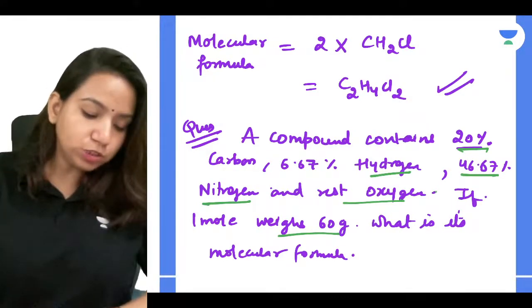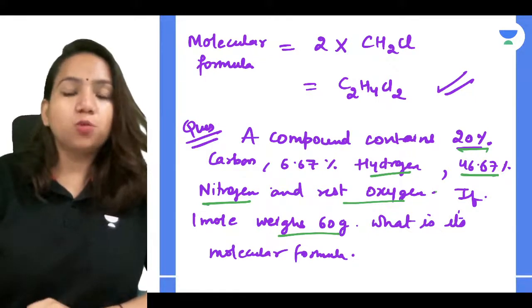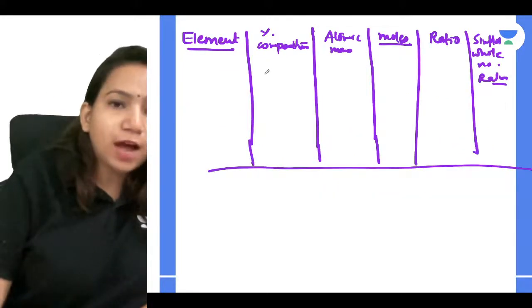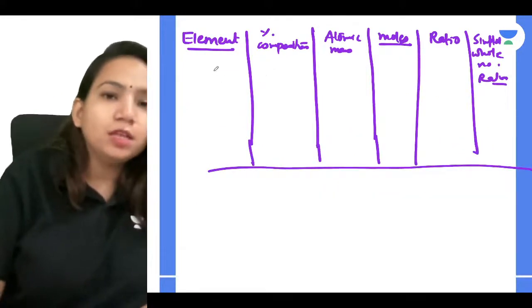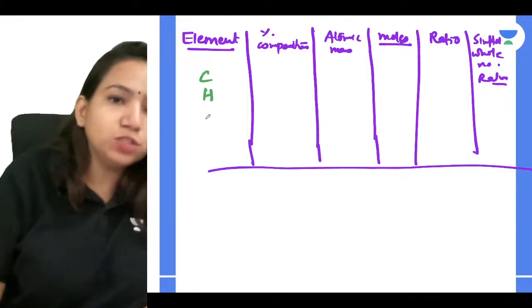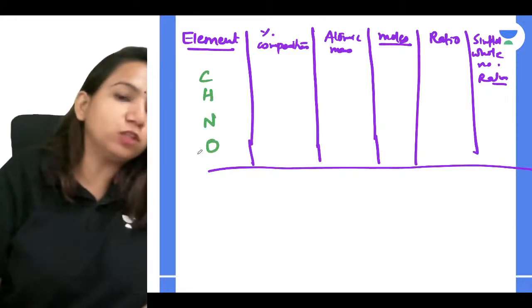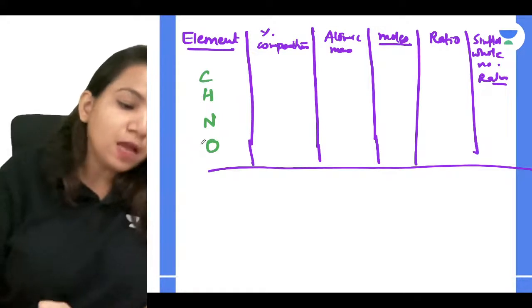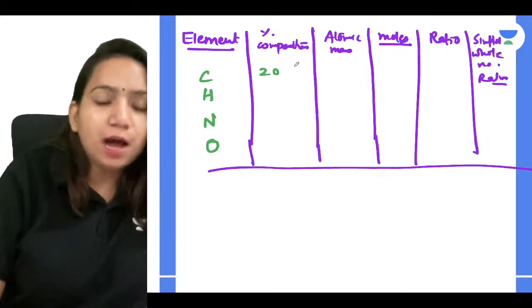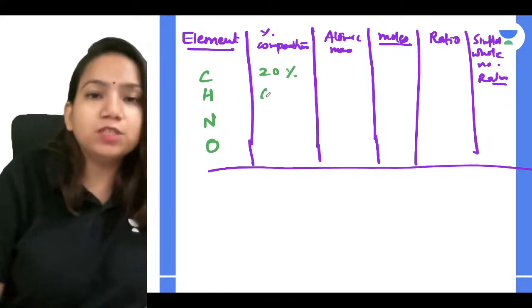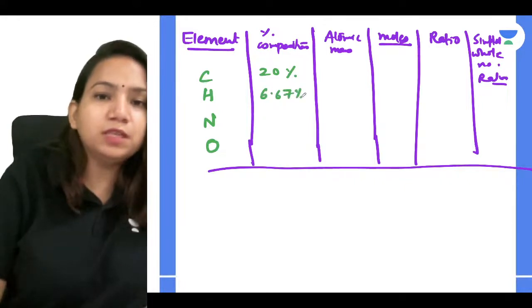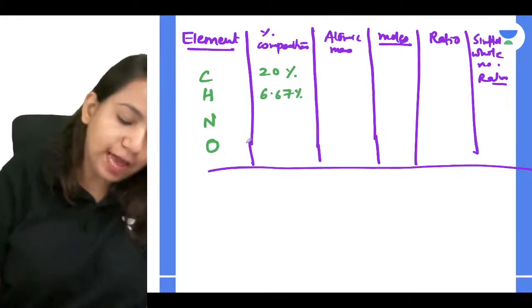So you have oxygen also, no, Sangeeta, that also you have to use. So all values are given. They have given for carbon the percentage composition. Carbon is there, element hydrogen is there, nitrogen is there, and oxygen is also there in the compound. Okay, so the percentage composition for carbon they have given is 20%. For hydrogen it is given 6.67%. Yes, from the question itself they have given this.